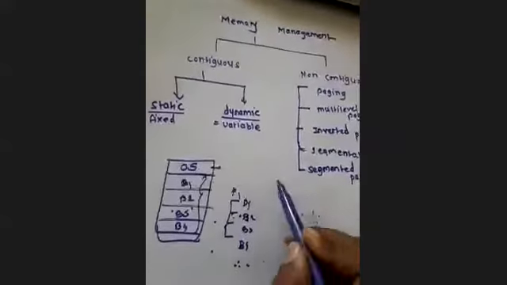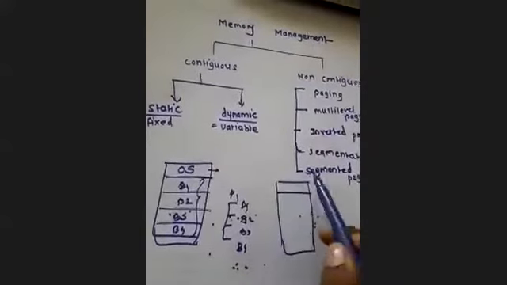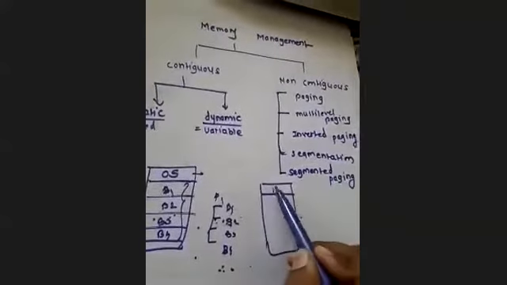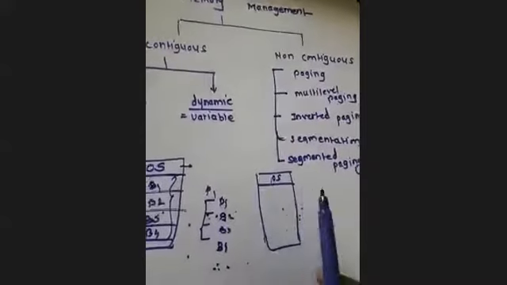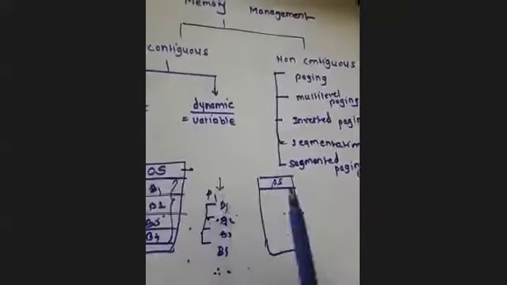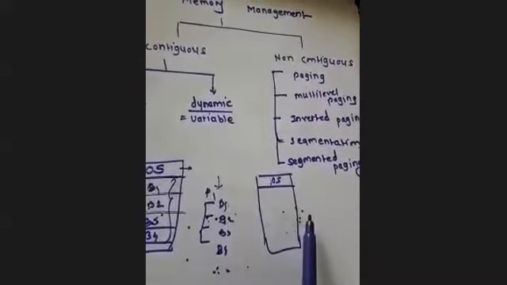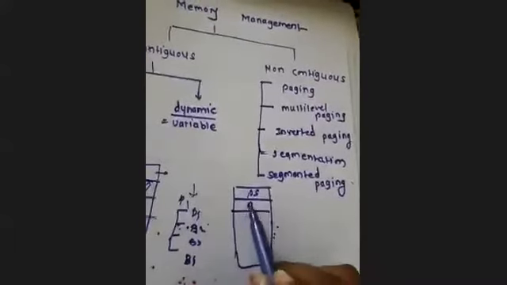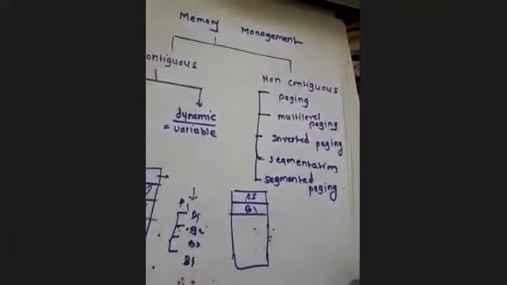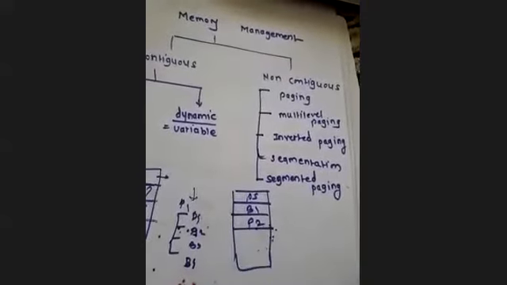Now suppose it is supporting the non-contiguous memory type. Here also the operating system will consume some part of the memory. If my process is having 4 blocks and the system supports non-contiguous, it may be possible that your B1 block will be residing somewhere here, and some other process, suppose P2, is residing next.